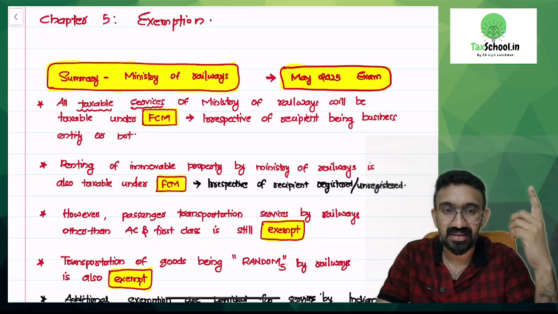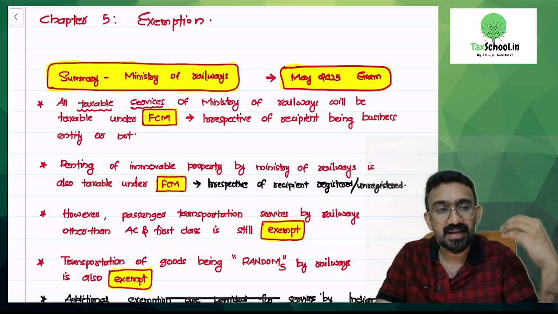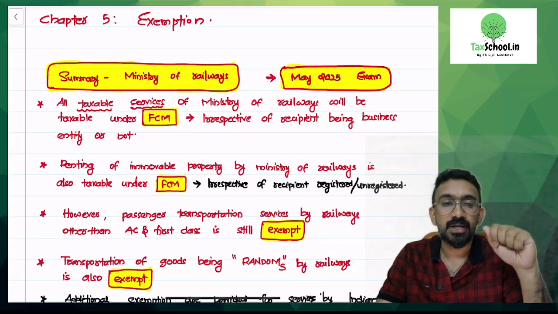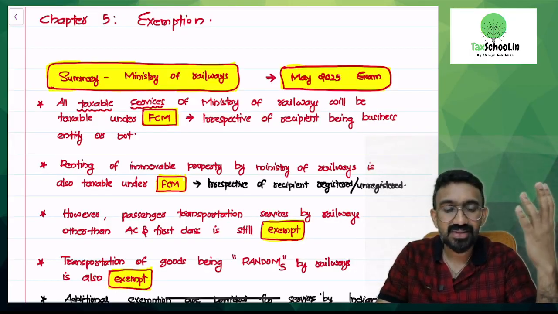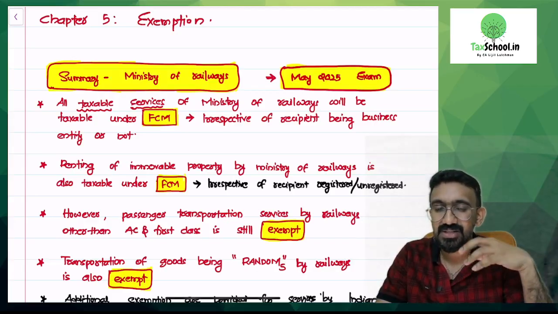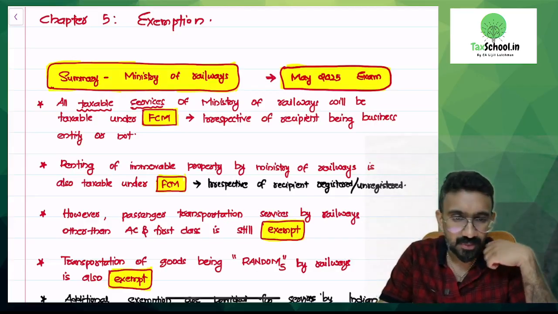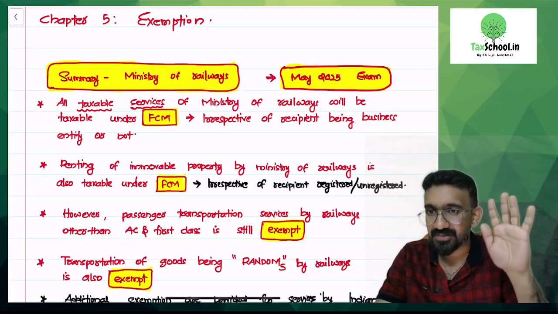I have told you in the earlier discussion, if they are renting immobile property, it would be taxed under FCM. All the railway stations have so many shops, all places owned by Indian Railway rented to somebody, commercial renting. It will all be taxed under FCM is the understanding.